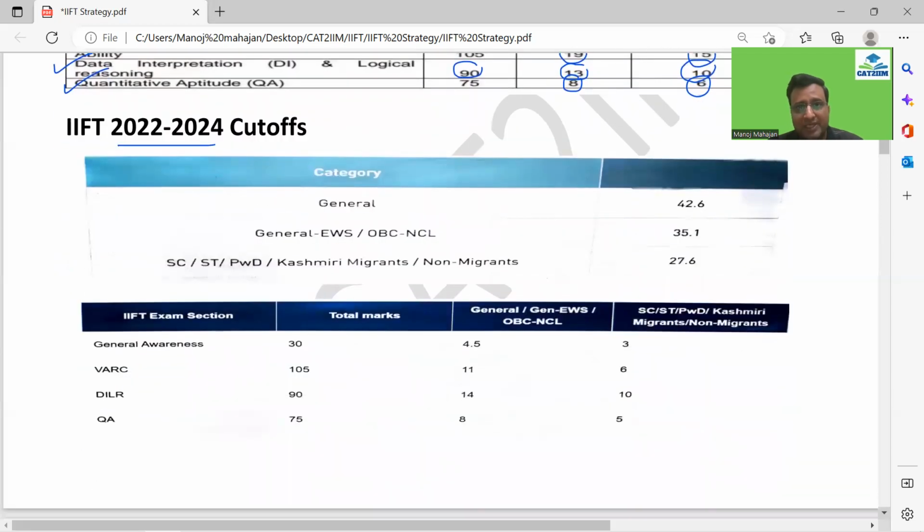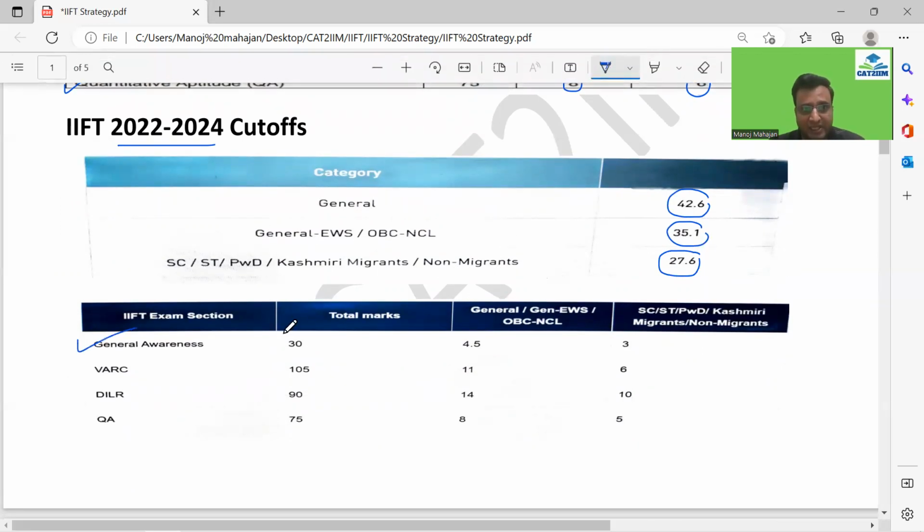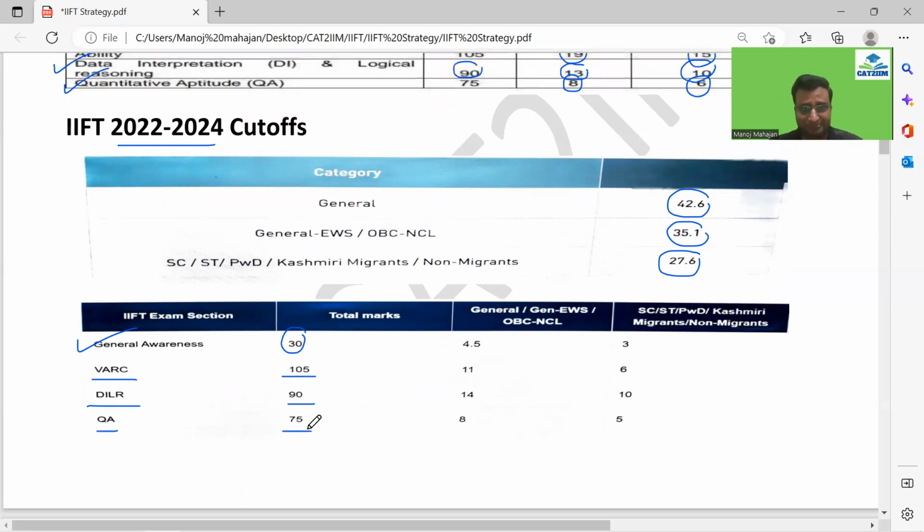So if you look for the general category, overall it was 42.6. For general EWS, OBC, NCL, it was 35.1. And for the other categories, it was guys 27.6. So if you look again, the marks were same across each of the sections guys, as it was in the previous IIFT. General awareness section, again 30 marks, 20 questions were there. VRC 105 marks, DLR 90 marks, QA 75. And look again, the cutoff was on the lower side.